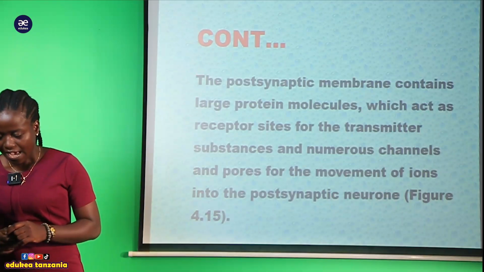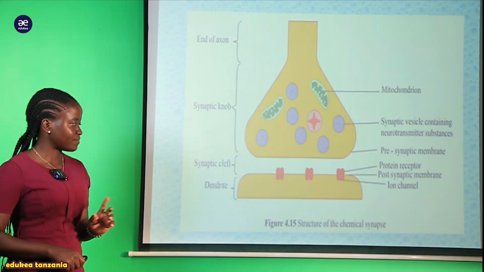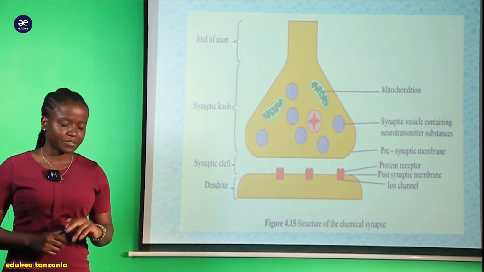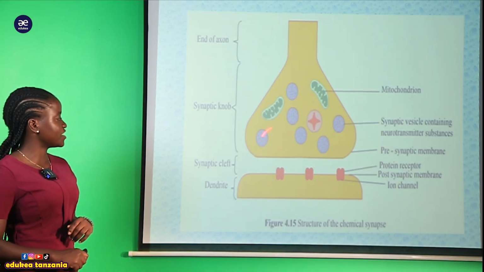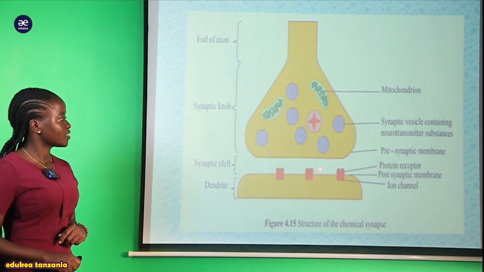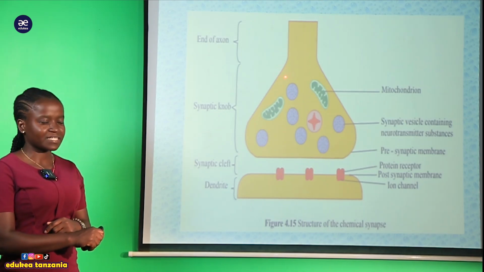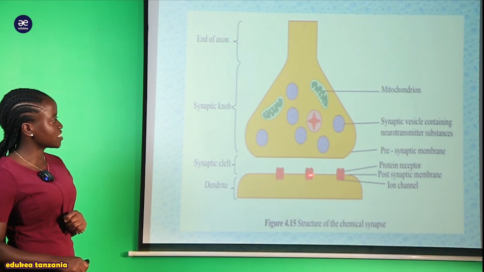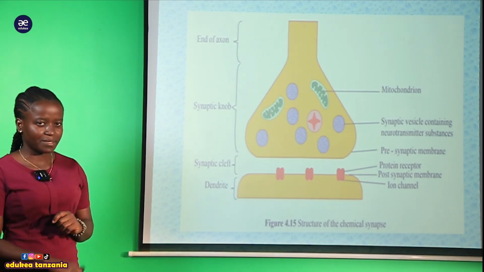postsynaptic membrane. As you can see in this diagram, this is the structure of the chemical synapse. And within the chemical synapse we have almost two parts. This one is the presynaptic membrane. Hii membrane yote hapa tunaita presynaptic membrane. Lakini hii membrane ya chini hapa tunaita postsynaptic membrane. Hii yote tunaita postsynaptic membrane.